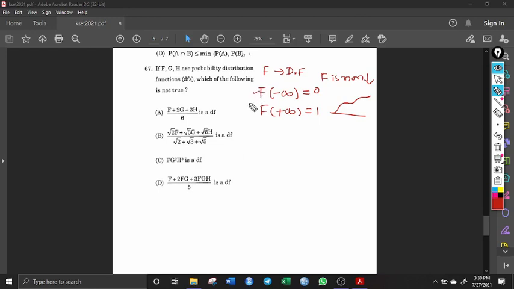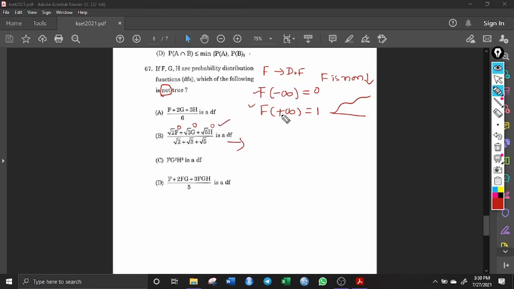Based on these first two properties, I will eliminate the options, and again you have to see which of the following is not true. Okay, let us take the second option. You put F of minus infinity, that is 0. So here it is 0, and G of minus infinity, that is 0, and again 0. So 0 plus 0 plus 0 is 0. So F of minus infinity is 0, so that is satisfied.